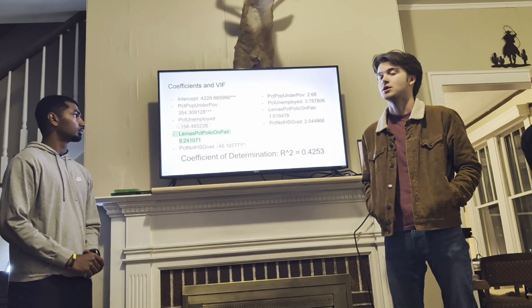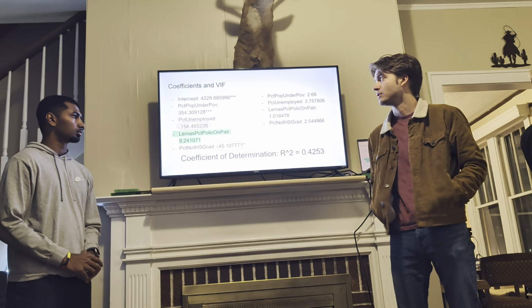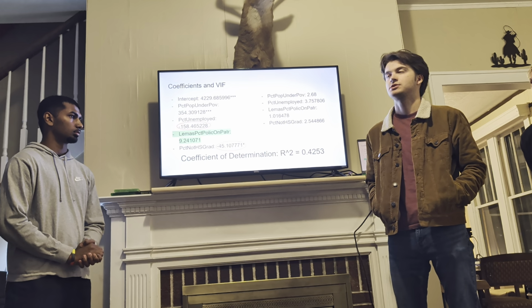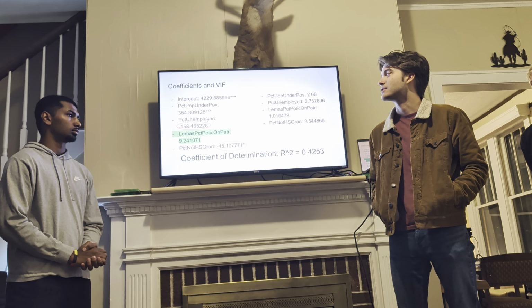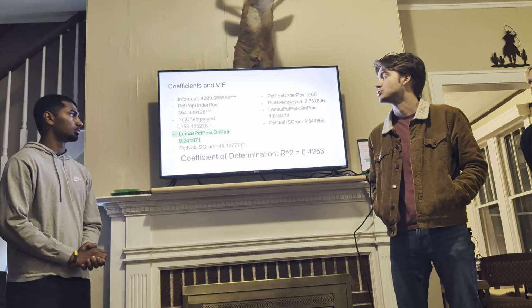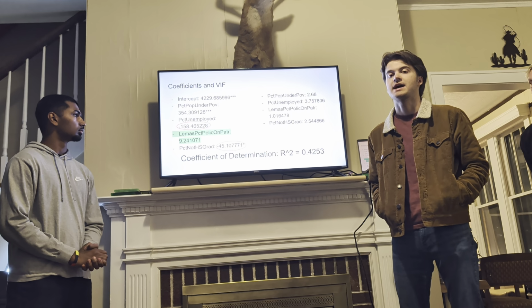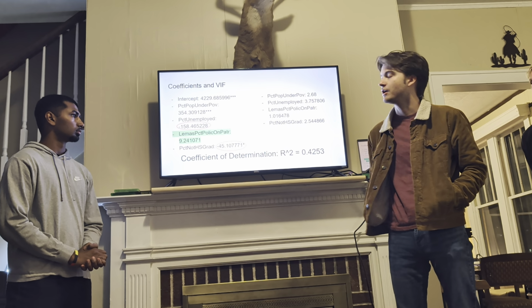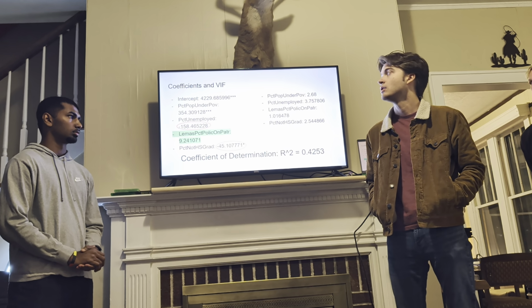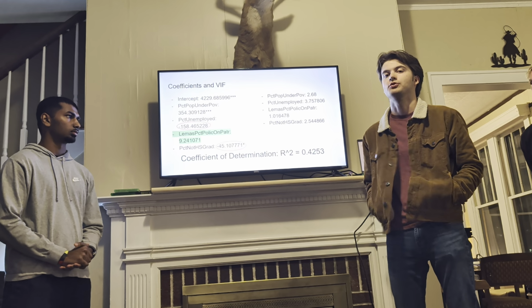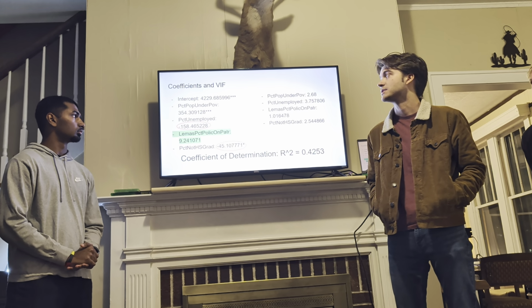As you can see, the coefficients for this model are mostly similar to the original model, with the intercept coefficient being 4,229. This is highly significant. So with all other predictors being 0, we can say that the number of total crimes should be around 4,000.